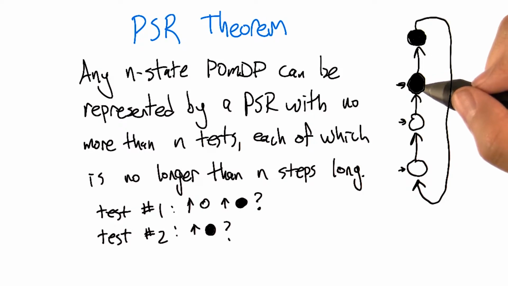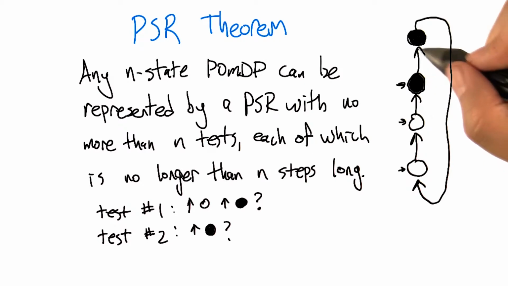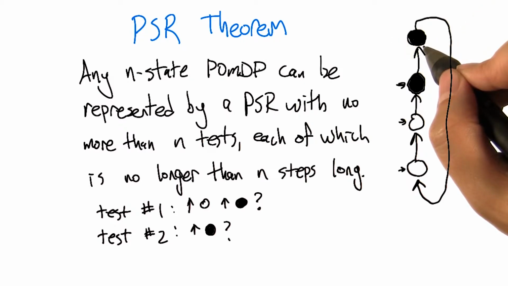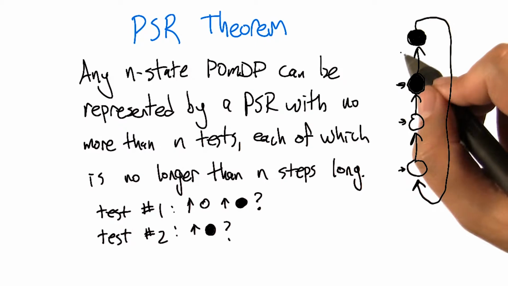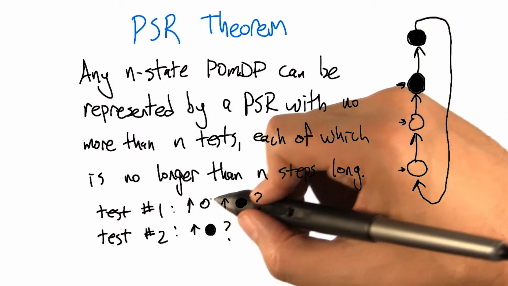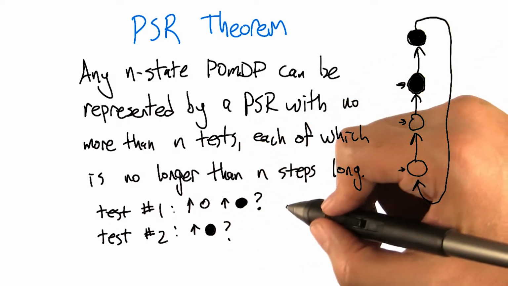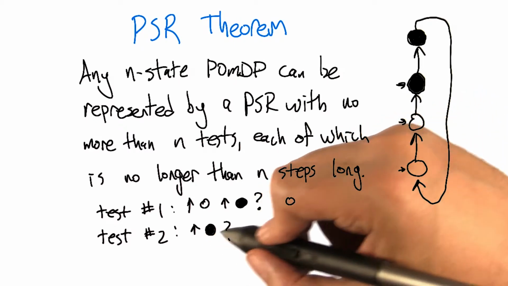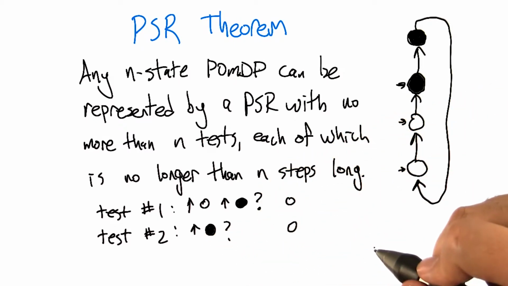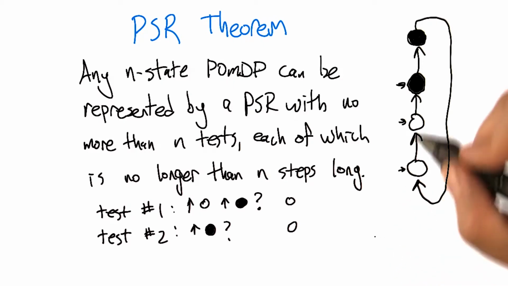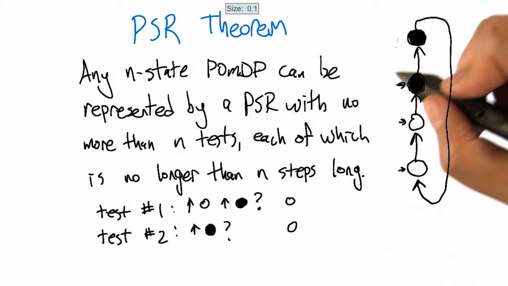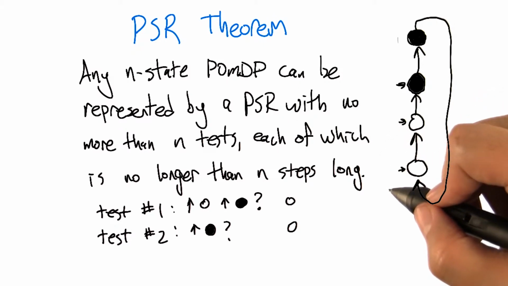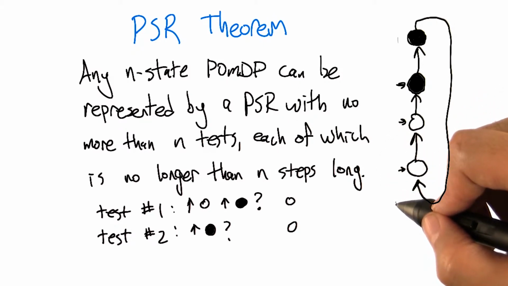So are you saying that you think we need another test to make this go? Well, I don't know. It just occurs to me that I can figure out that I'm in the top state if I see 2 whites. That's all. I'm just pointing that out. Well, wouldn't it be enough to just know, if I go up, will I see white and then go up and see black? If the probability of that is 0, and going up and seeing black, the probability of that is 0, then I have to be in either the top state or the bottom state. And if I will not be able to see white and then black, that tells me which state I must be in. Yeah, that was the thought.